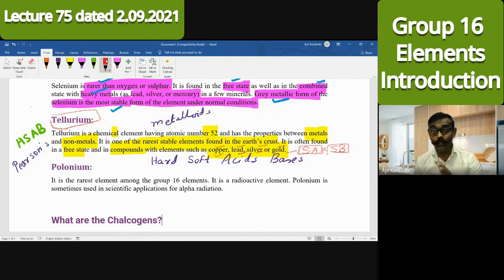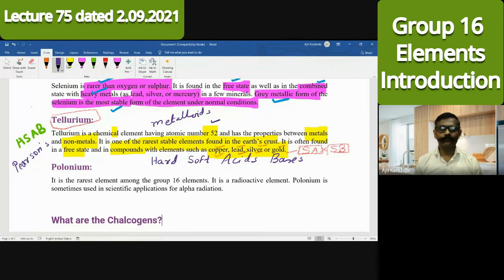Gold also prefers this. With oxygen, gold will not show that much affinity because oxygen is a hard base. But with tellurium, gold shows somewhat more affinity and compounds can be obtained. After all, it depends upon physical properties: size, electronegativity, metallic character. All those are responsible for its acid strength or basic strength, and accordingly its combination.